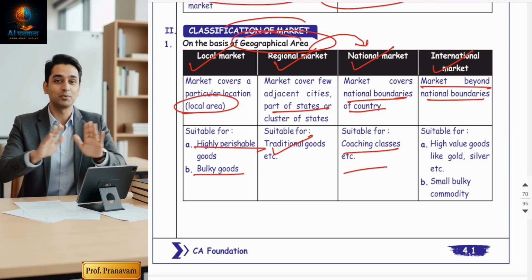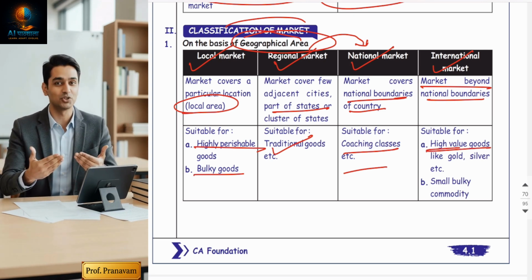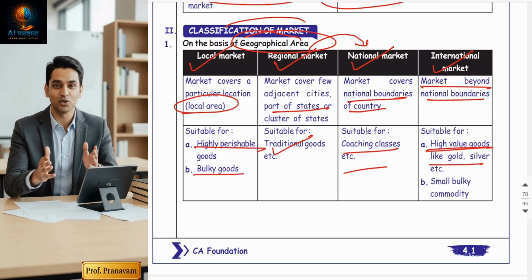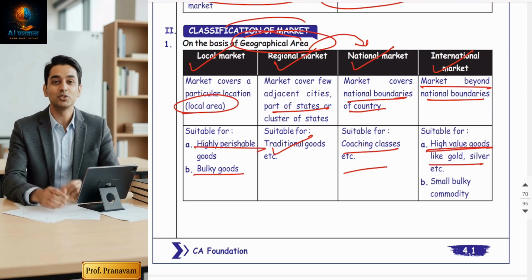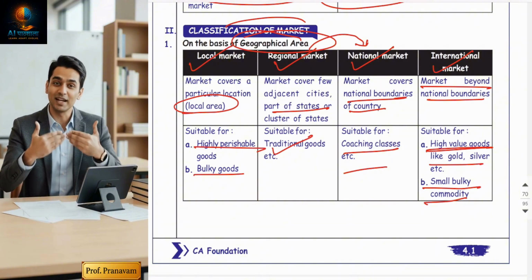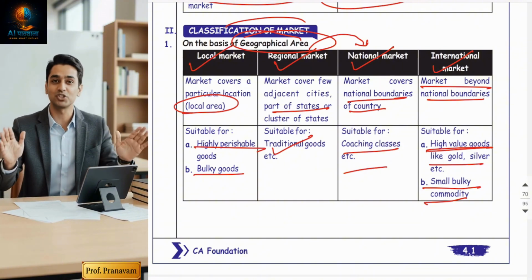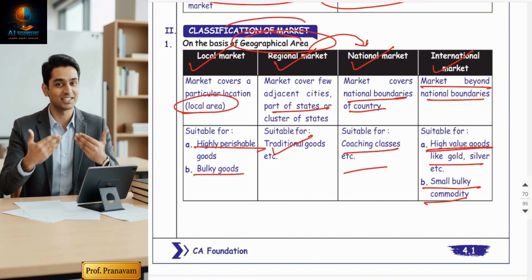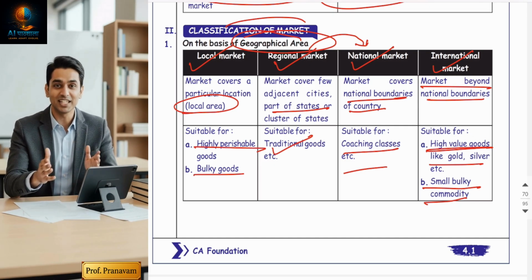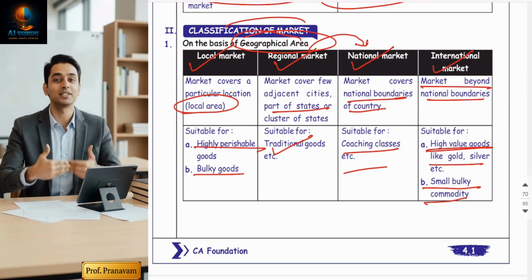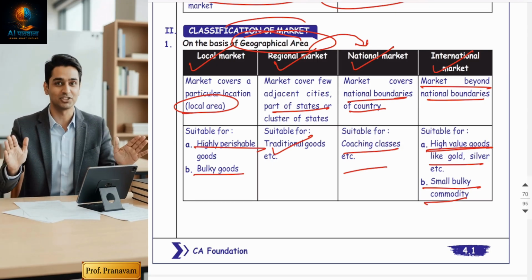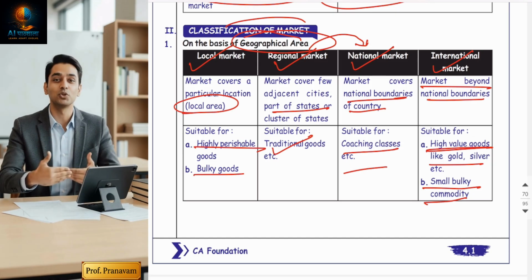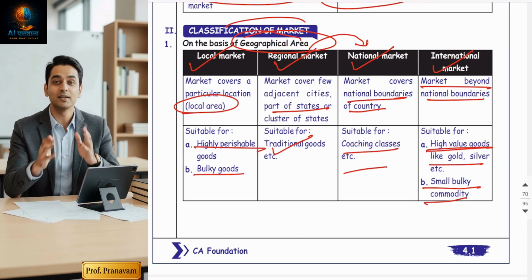That is suitable for, now this kind of business is suitable for high value goods like gold, silver, right? Plant and machineries, and small bulky commodities but valuable goods. Oh, so on the basis of goods, they can ask you in the exam MCQs. So as the area expands, the scope of market also increases. And this is called expansion, right?